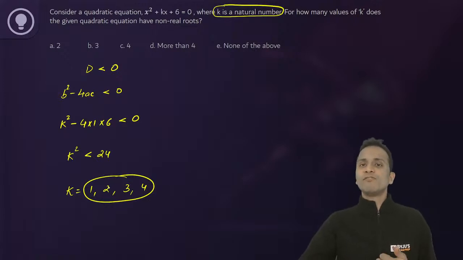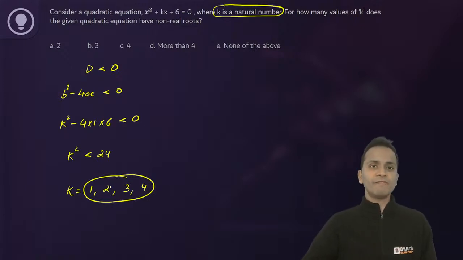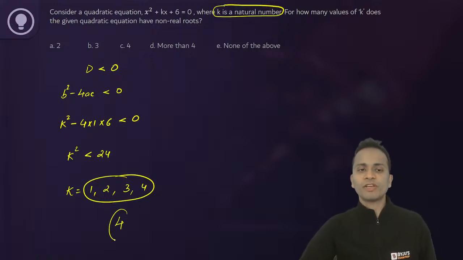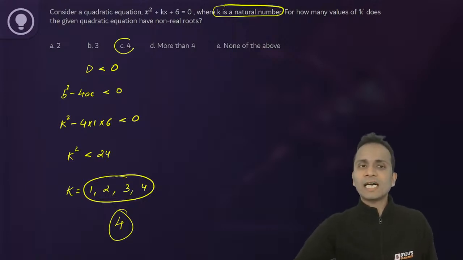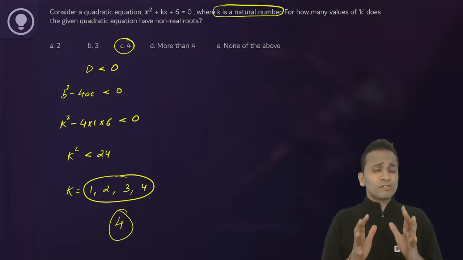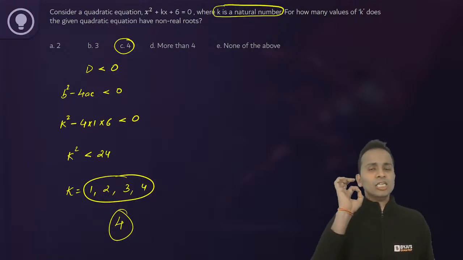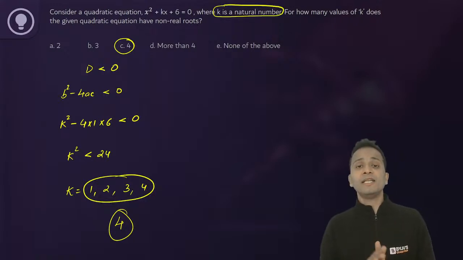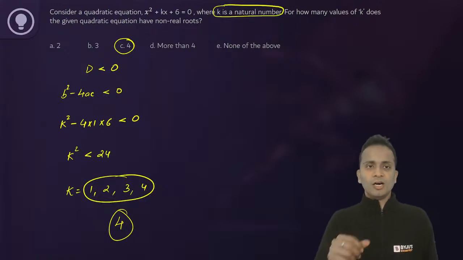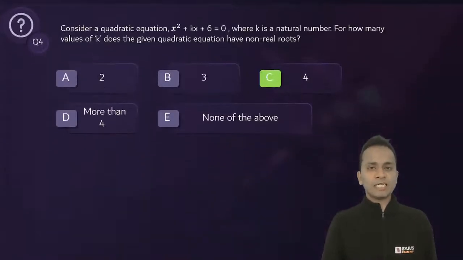So the question is, for how many values of k does the given quadratic equation have non-real roots? There are 4 values of k for which the quadratic equation has non-real roots. So the correct answer of this question is option C. The question was very simple. It's just that you have to carefully read what is given in the question: k is a natural number. All right, so option C is the correct answer.